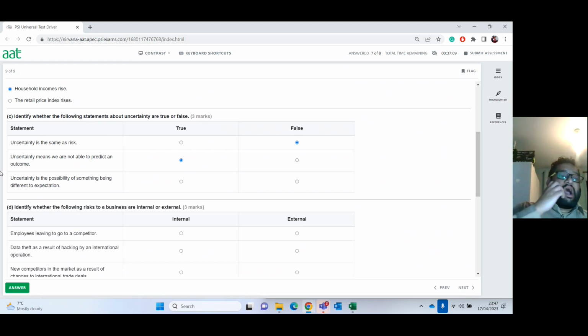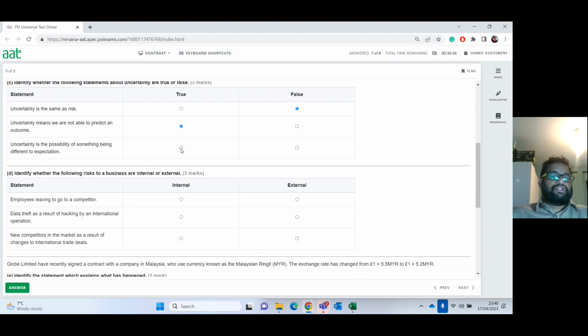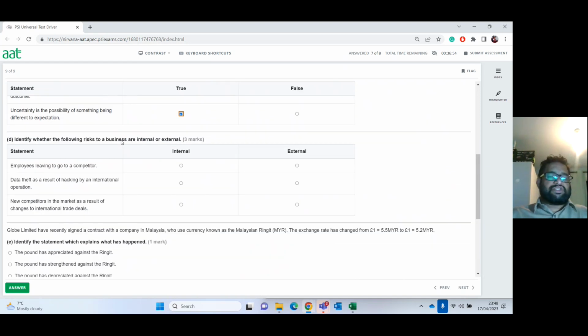Now let's look at the next one. Uncertainty is the possibility of something being different to expectation. Yeah, it means you're not sure about it. It's uncertain, isn't it? So it is understandable. That will be true. Next one.